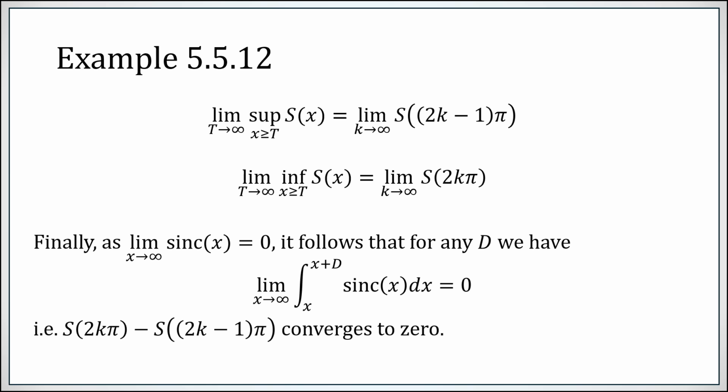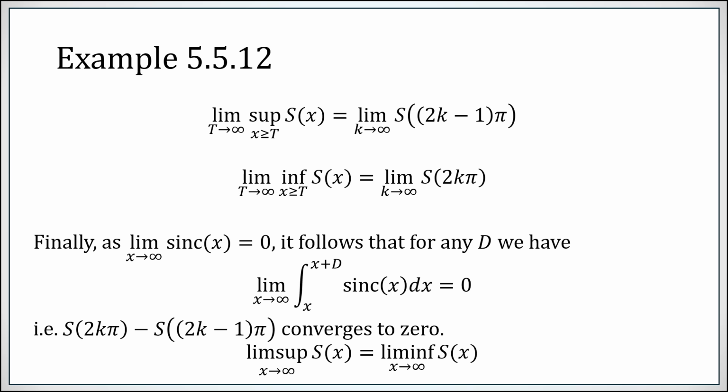Specifically, when d is equal to pi, we find that the value of a local min and max, the adjacent ones, the distance between them is converging to 0. So between our maxes and mins, the distance between them converges to 0.